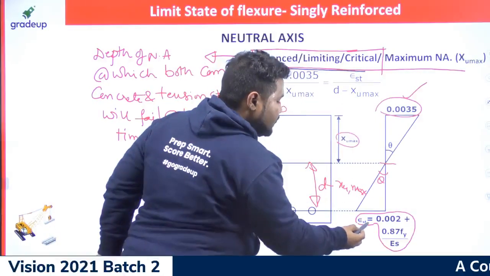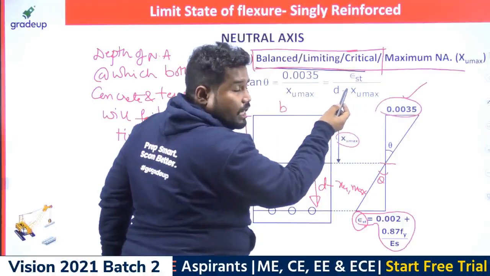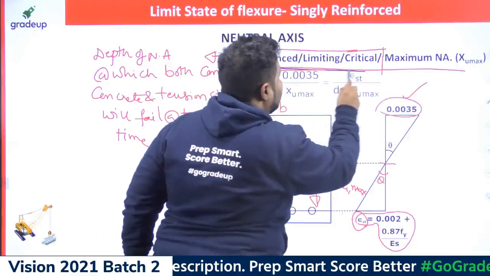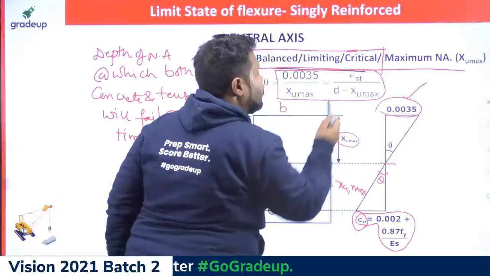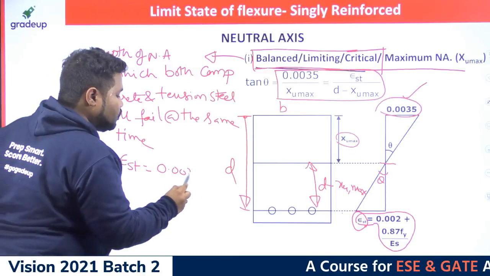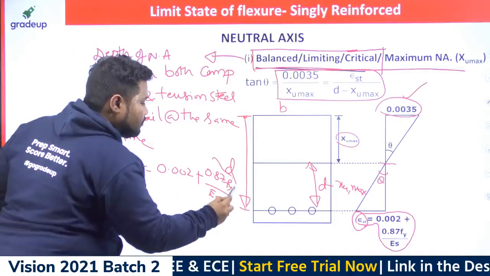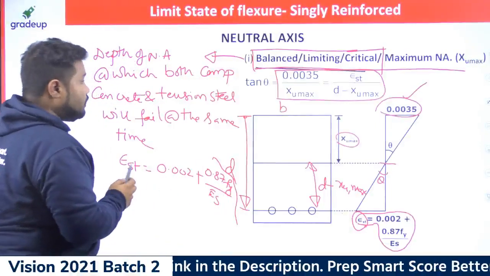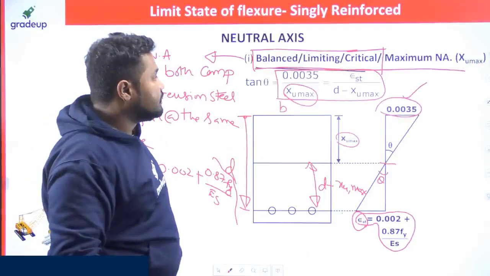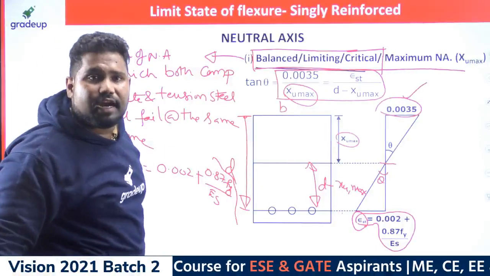So which I call epsilon ST, permissible strain in steel at the time of yielding, divided by what is this distance? D minus XU max. So from this one, I am able to work out XU max because you already know how to work out epsilon ST. Epsilon ST is 0.002 plus 0.87 Fy by Young's modulus. So from this one, what can you understand? You can understand the maximum depth of neutral axis or limiting depth of neutral axis is only dependent on the grade of steel. It is not dependent on grade of concrete.